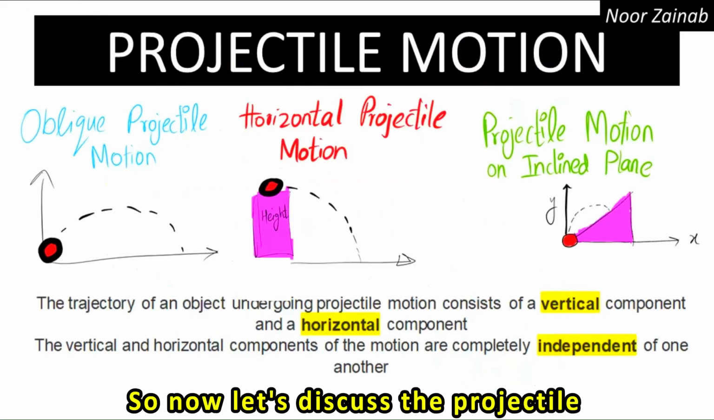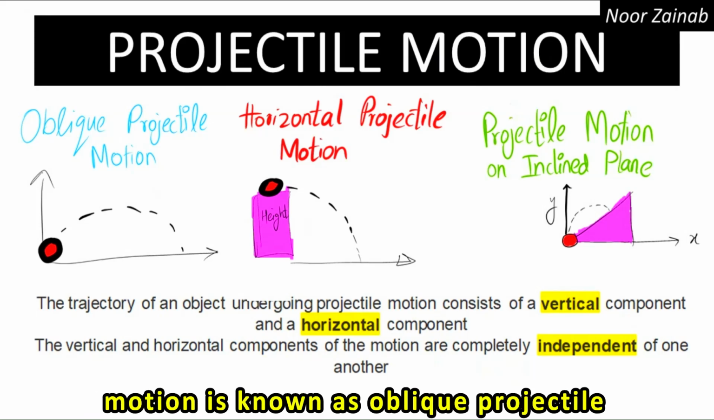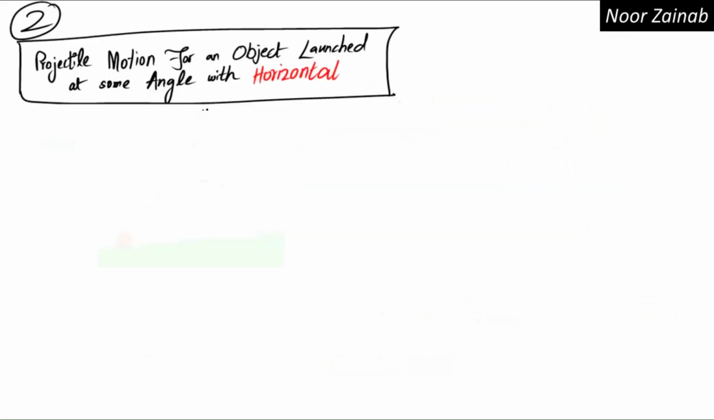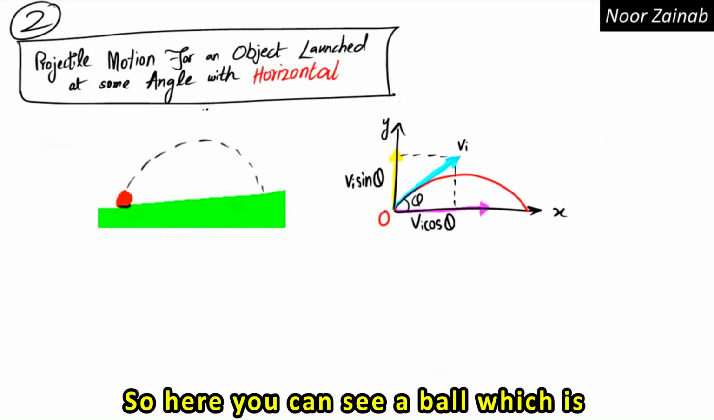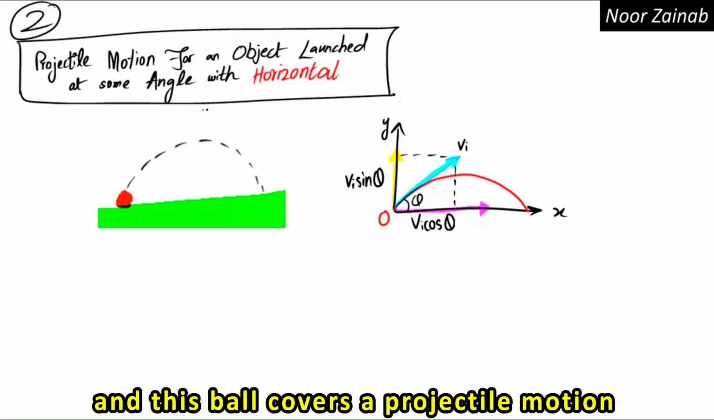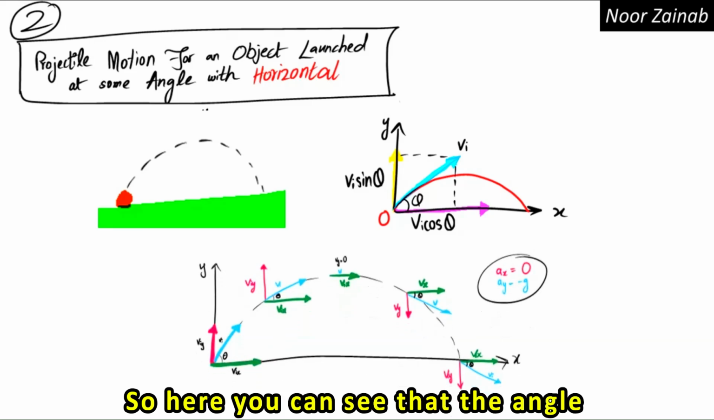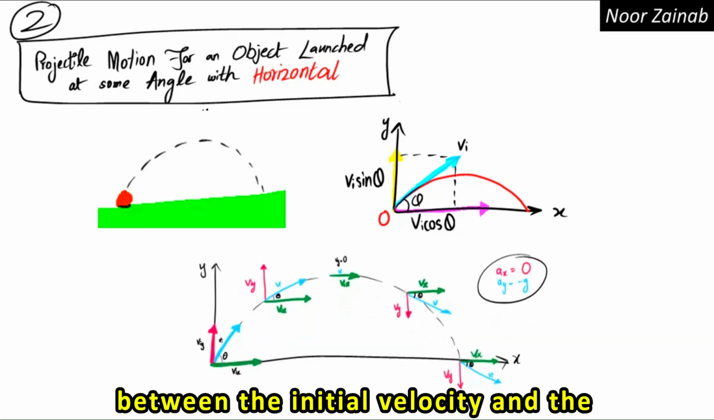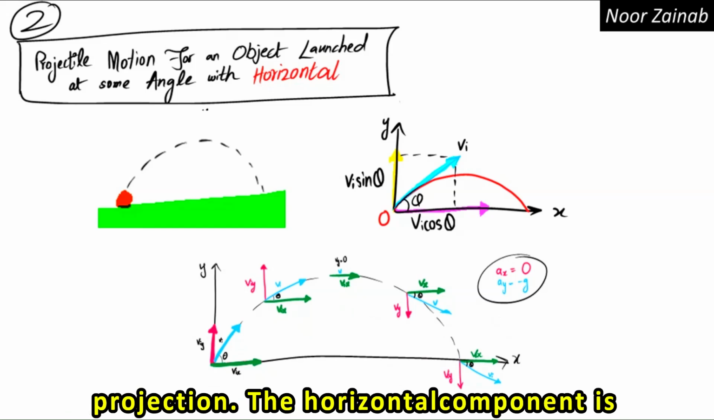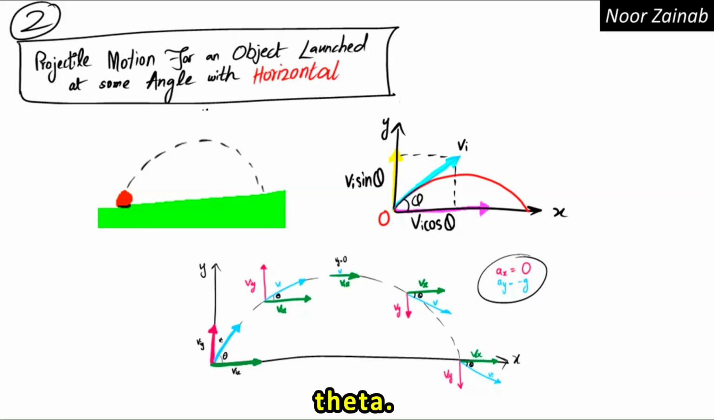So now let's discuss the projectile motion of an object which is thrown at some angle from the horizontal, and this motion is known as oblique projectile motion. Here you can see a ball which is launched at an angle from the horizontal, and this ball covers a projectile motion, and this path is known as a parabolic path. You can see that the angle between the initial velocity and the horizontal component is known as the angle of projection. The horizontal component is taken as vi cos theta, whereas the vertical component is taken as vi sin theta.